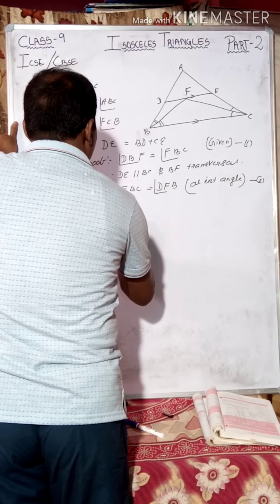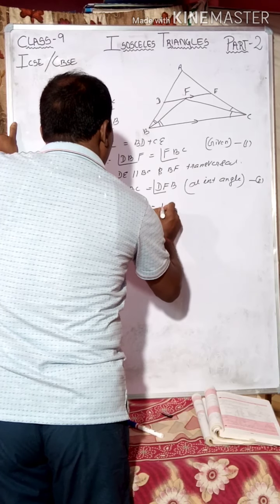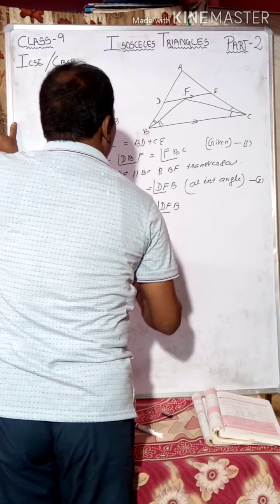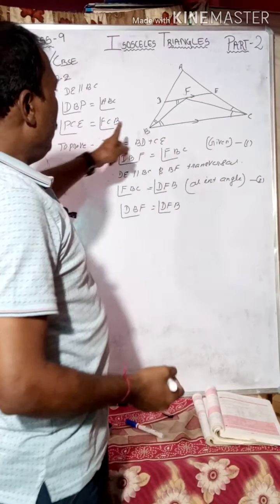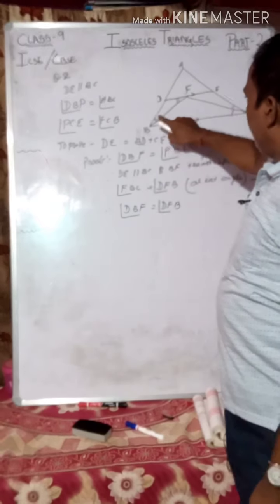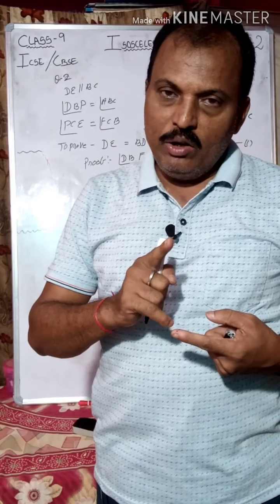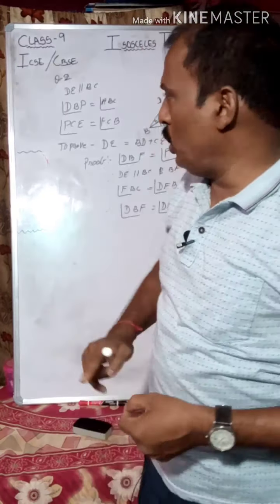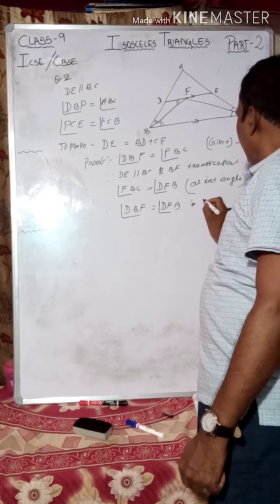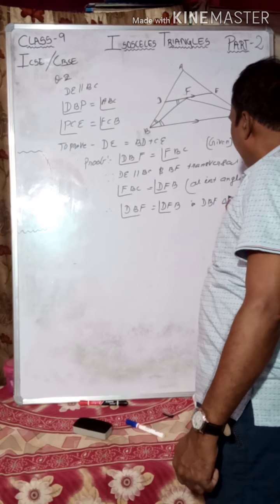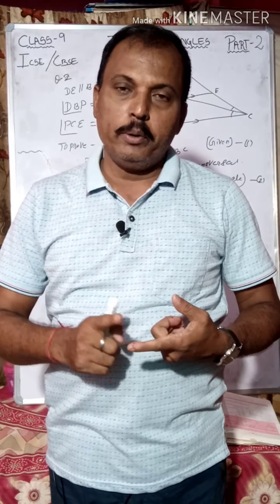So from equation 1 and 2, DBF is equal to DFB. This angle is equal to this angle. These two angles are present in one triangle. So in triangle DBF, two angles are equal, then the two sides opposite to them are equal.